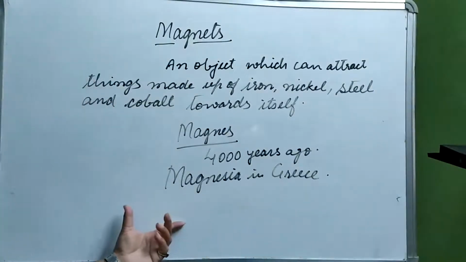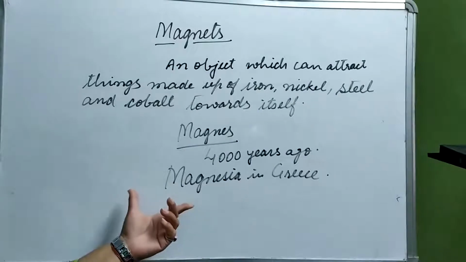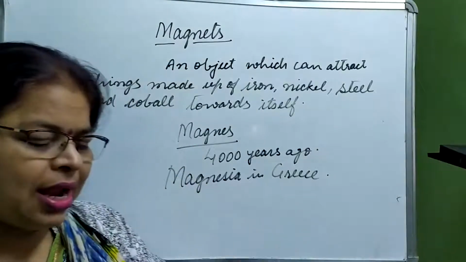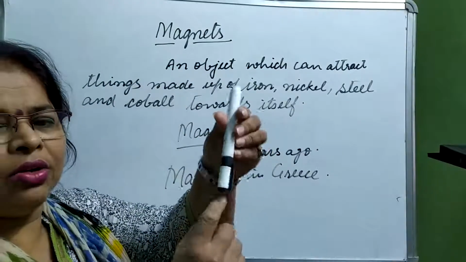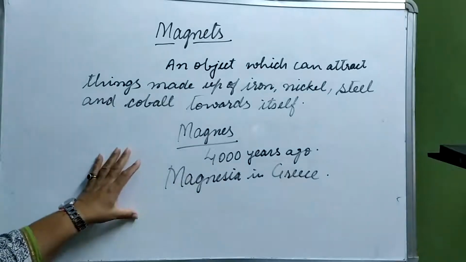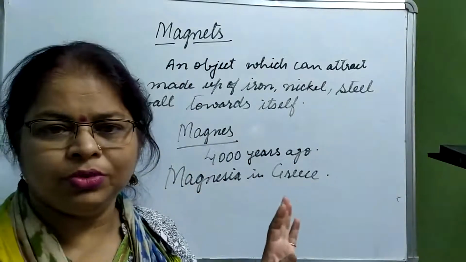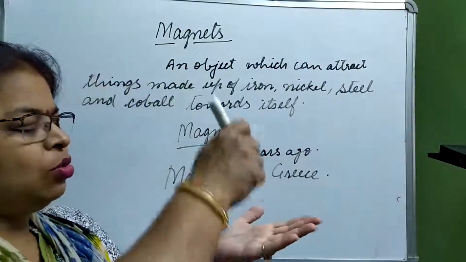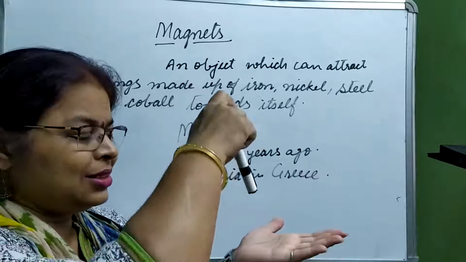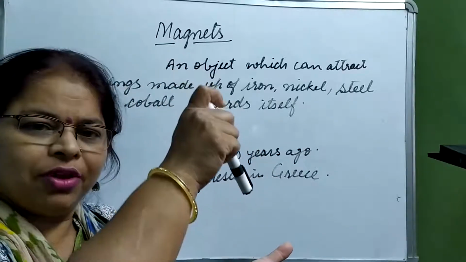It is believed that when he was herding the sheep, Magnes's stick, which was made of wood and had a covering of iron on the bottom part, got stuck to a rock. He was just putting his stick down and moving, and somewhere the stick got stuck to the rock and he had to pull it away.